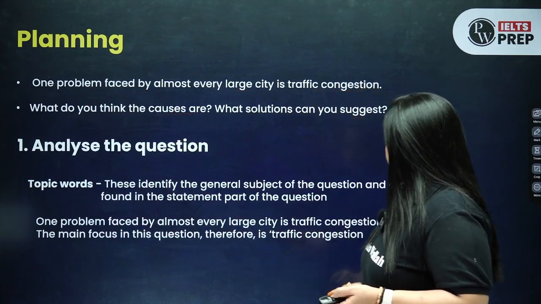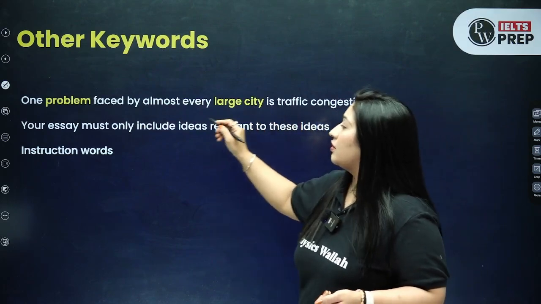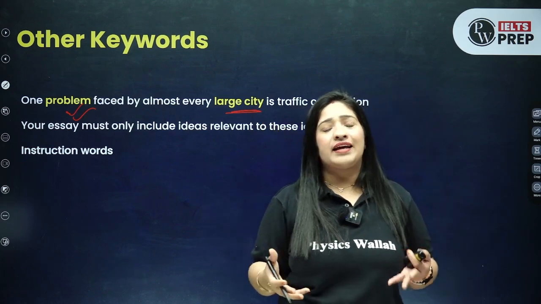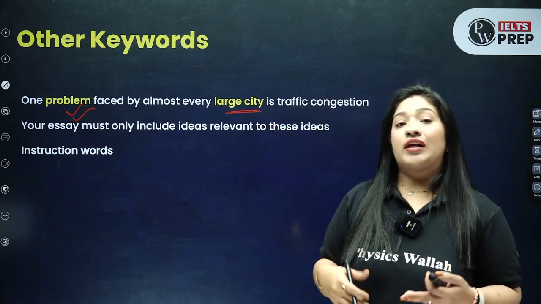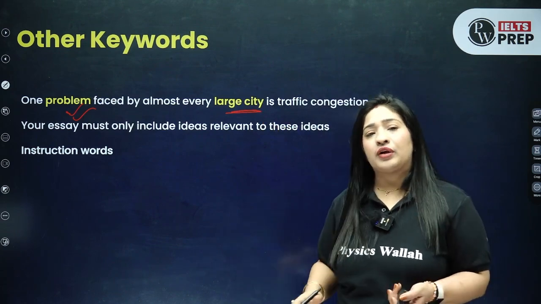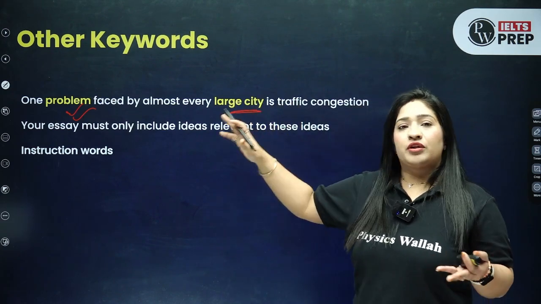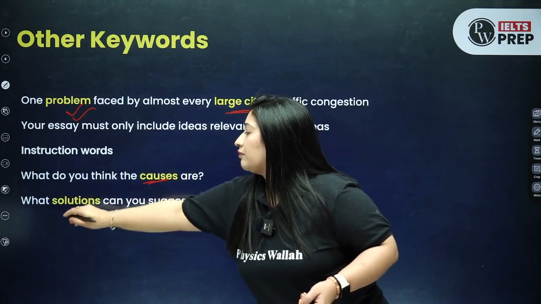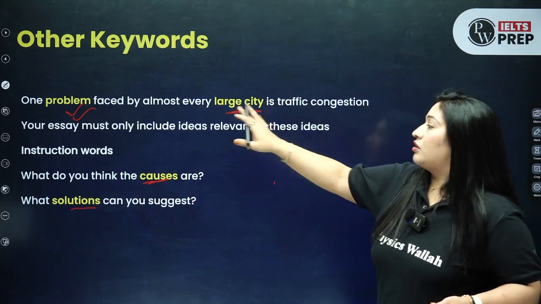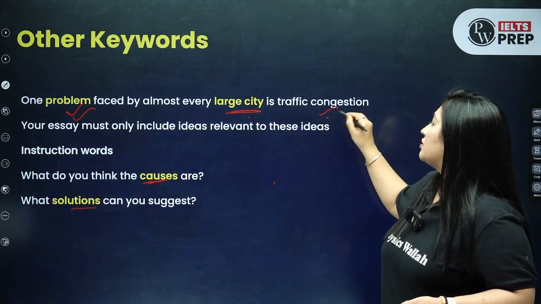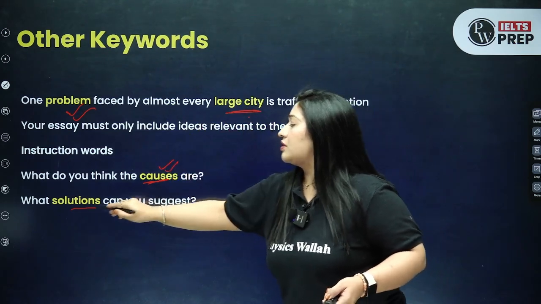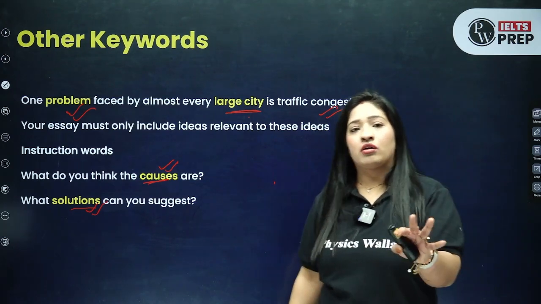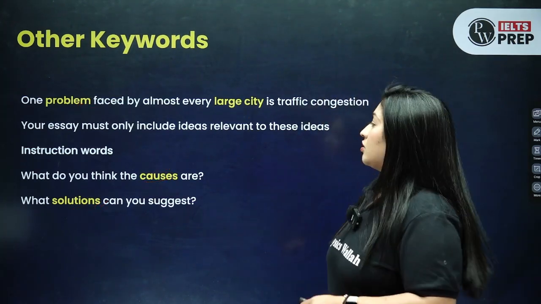So here, what we are going to do is find the keywords. This is a problem, okay, and it's only in the large city. So make sure you are not adding any example which is not about a large city, or maybe something related to the rural area. Only talk about the urban area or the large cities, okay. Now develop the causes and you have to develop the solution. So this is how you need to analyze. This is the problem, and this is the major topic. We are going to develop the causes and we are going to develop the solution. So if you understand your prompt this way, I'm sure you'll not go off track anywhere, right? So make sure you do that.